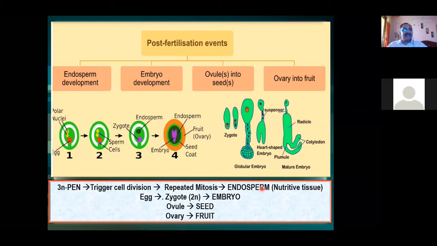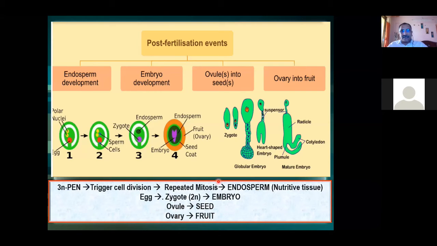Yeah, that ovule is becoming the seed. Now it is clear to you when the seed will be formed. Once the endosperm and embryo develop, the ovule is becoming the seed. Once the seed is formed, the entire ovary, inside the ovary there are many ovules, maybe 1, maybe 2, maybe many. So once the ovules are becoming the seed, simultaneously the entire ovary is becoming fruit.